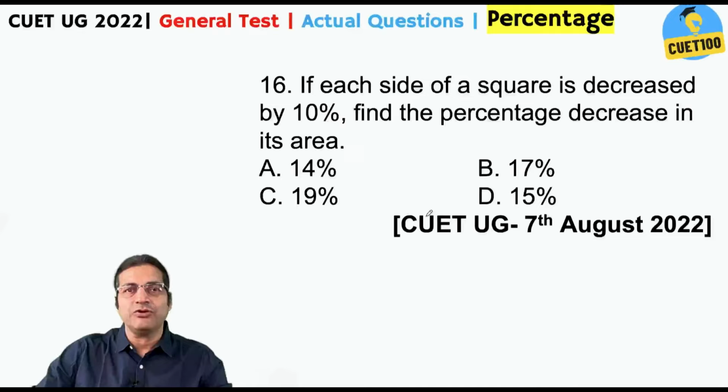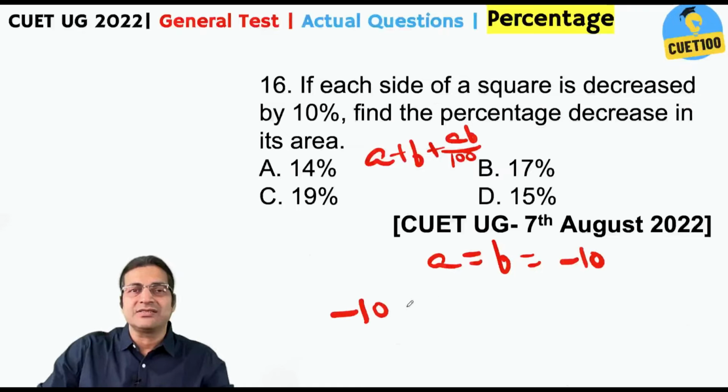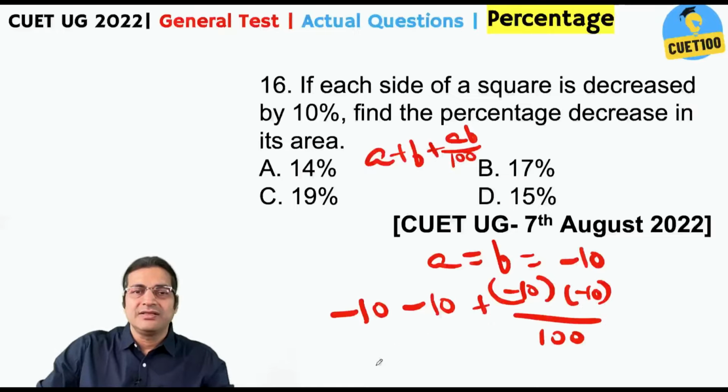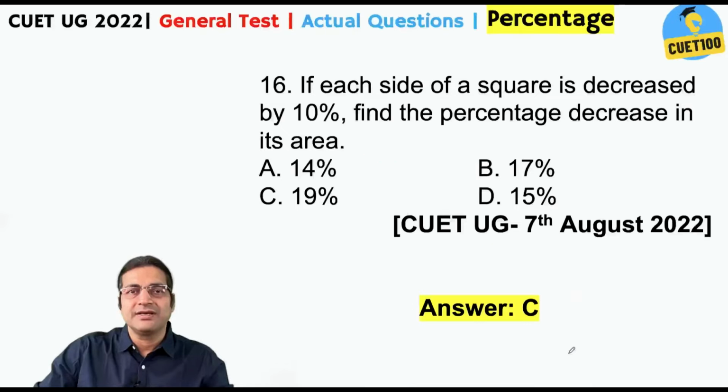Another way, many of you are very fond of the formula A plus B plus AB by 100. Right. Here, A is equal to B is equal to minus 10. So, put it here, minus 10 plus minus 10 into minus 10 divided by 100. That is minus 20 plus 1 is equal to minus 19. So, effectively 19% decrease. Any doubt?